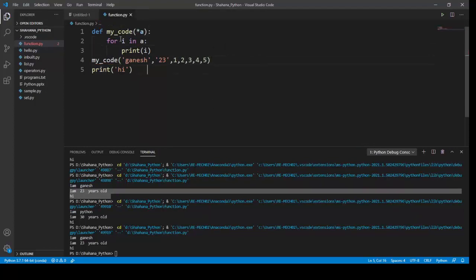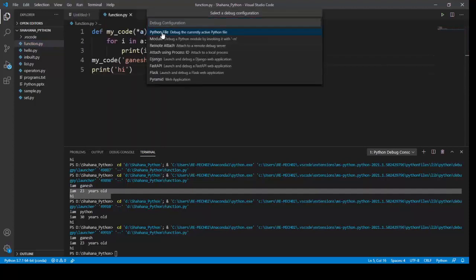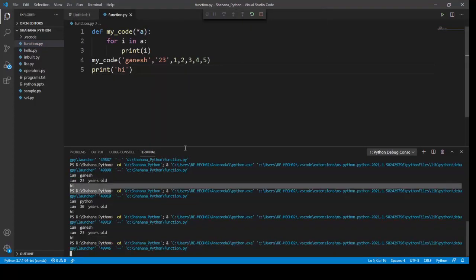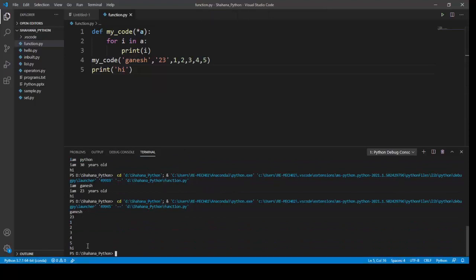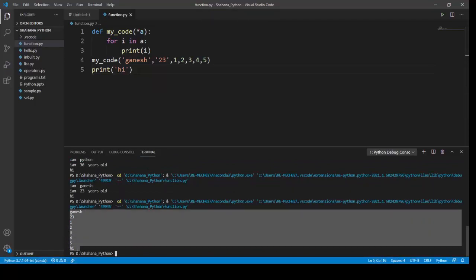Now I'm running this function block. It has printed everything I've given. This is multiple input for a function, multiple arguments, called arbitrary arguments. I can get multiple arguments using a star followed by my argument name. This way I can get multiple arguments from a user and process them.